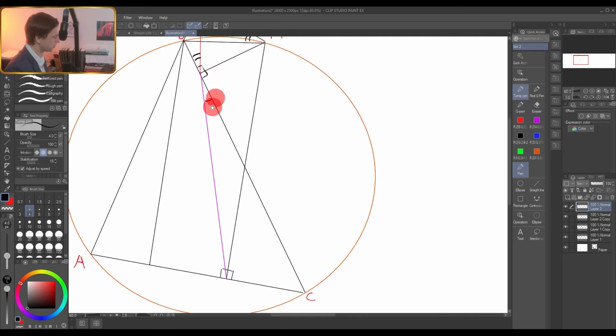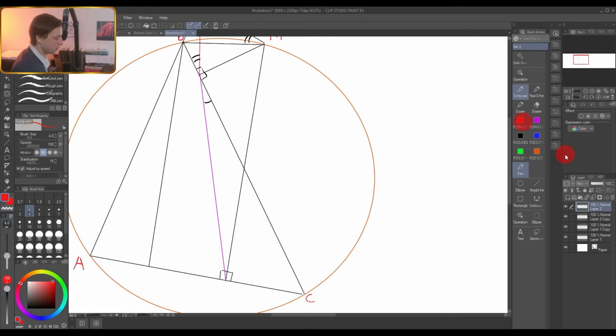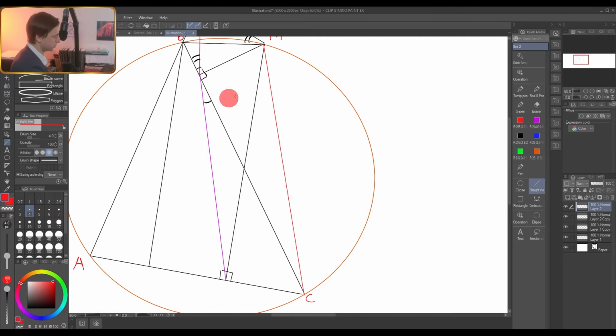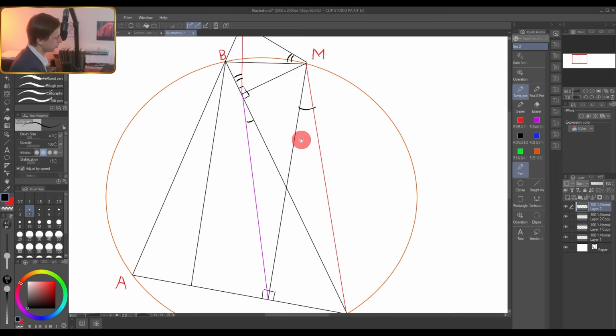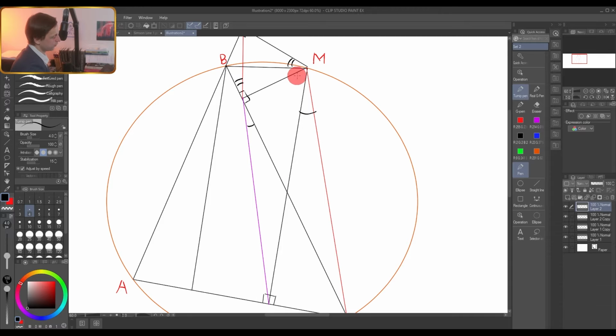Here, this angle will be equal to another one. Let me connect, for example, these 2 points. This and this angle should be equal to this angle, once again, because we work in a cyclic quadrilateral. So if we show that these 2 angles are equal, then these 2 angles are also equal. Well, it's very easy to notice a very simple thing. For example, here, if we add this part, we will get a larger angle. So this angle and this angle.